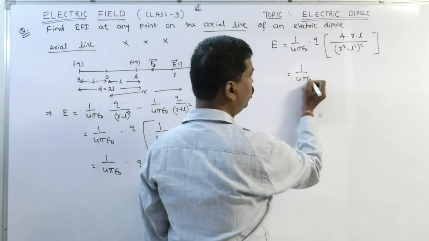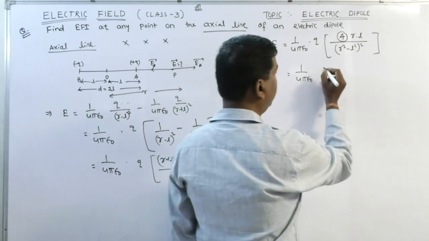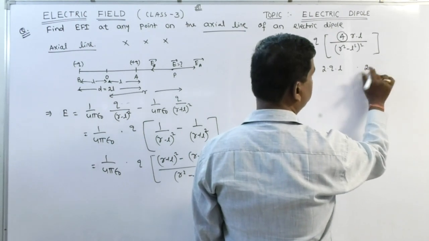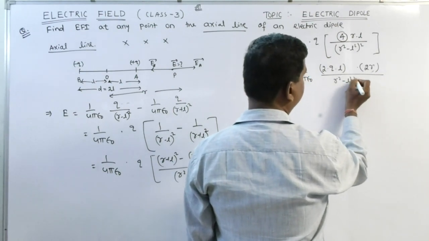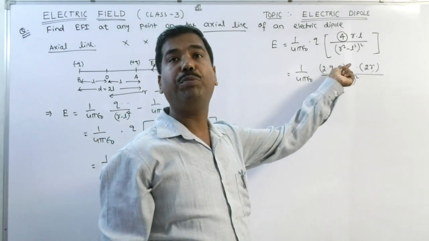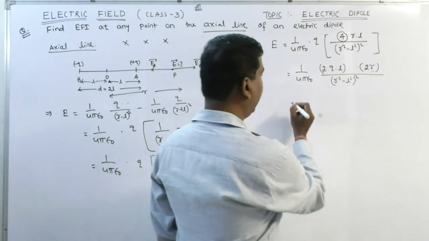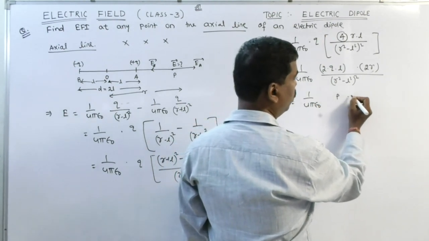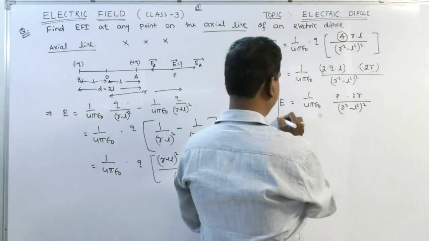1 by 4 pi epsilon 0. From 4 I have taken 2, that is 2QL into 2R by (R square minus L square) whole square. Clear? But using equation 1 we know that the dipole moment is equal to charge into length, and p is equal to 2QL. From equation 1 we got it. So I can put it here. E is equal to 1 by 4 pi epsilon 0 p into 2R by (R square minus L square) whole square.